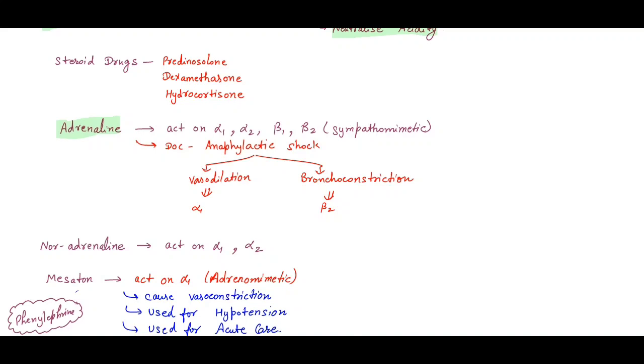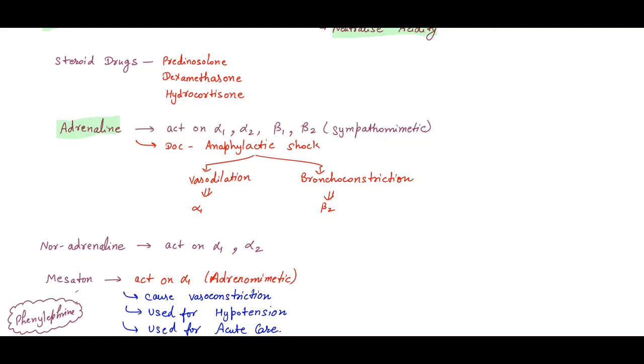Adrenaline acts on the alpha 1, alpha 2, beta 1 and beta 2. So these are the sympathomimetics. We know that we have the sympathetic receptors, the adrenoreceptors: alpha 1, alpha 2, beta 1, beta 2, beta 3. So remember that it acts on alpha 1 to beta 2. It acts on all the receptors.